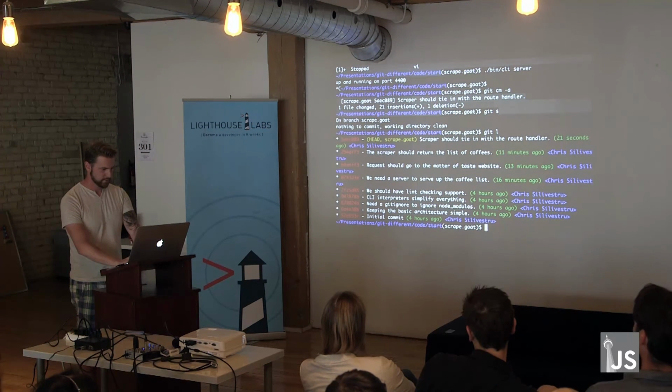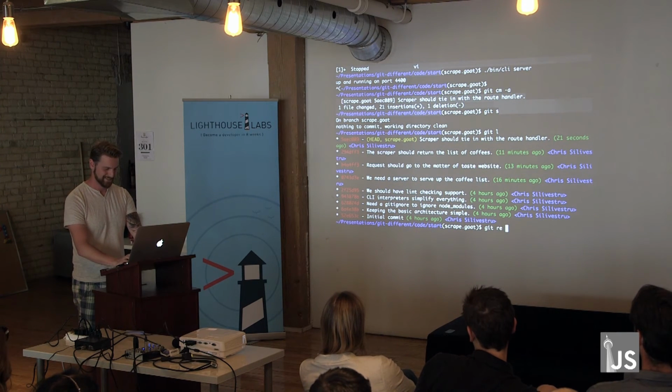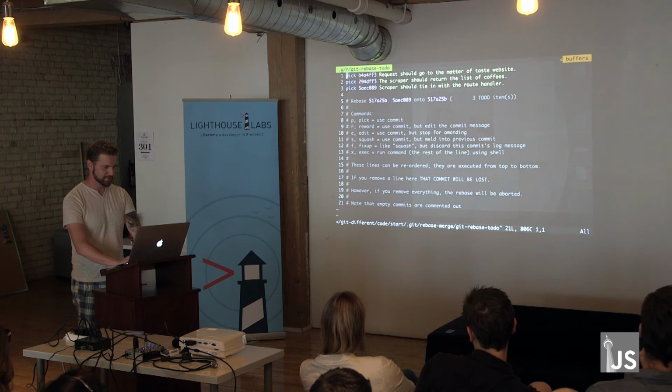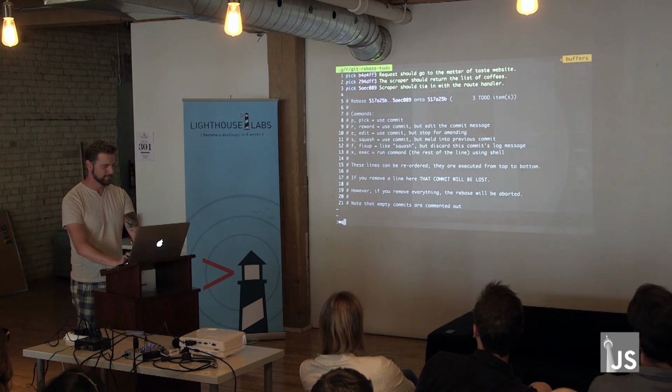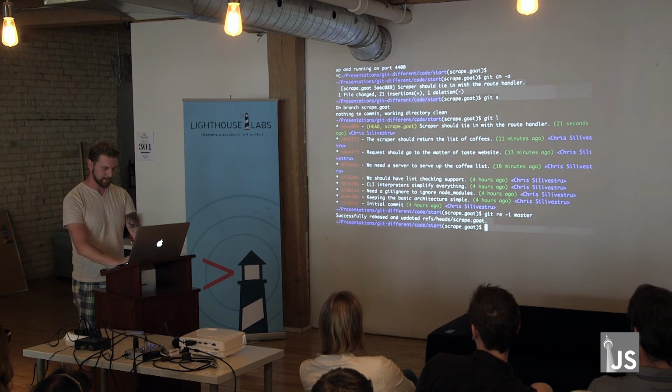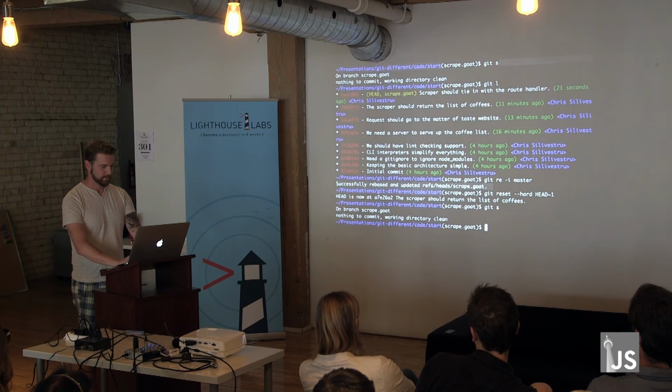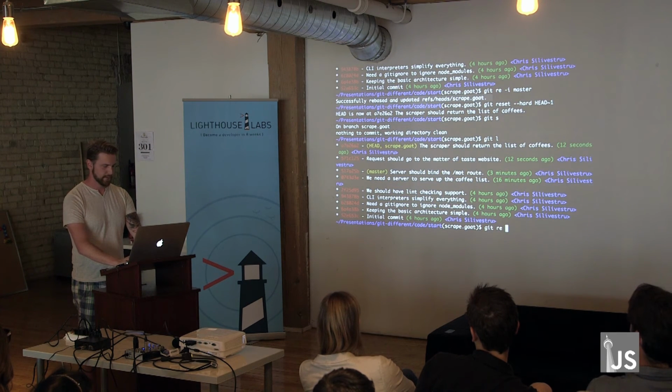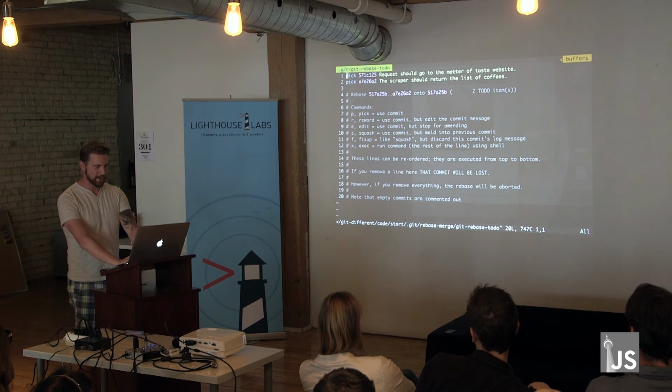So if I try and rebase master, oh, see, I made a boo-boo. Yeah, I did. See, I didn't bring my thing up to date first. Yes, that's what I wanted to do. I wanted to use rebase to show you that I'm actually behind on master. I was in a weird state there.